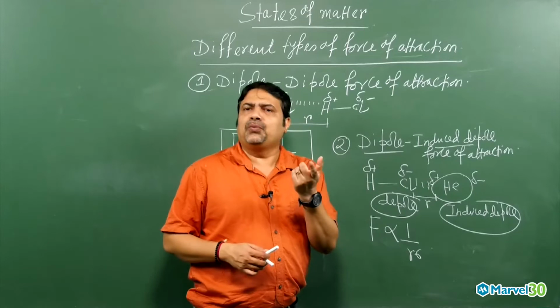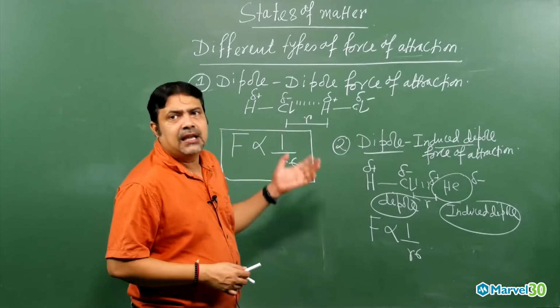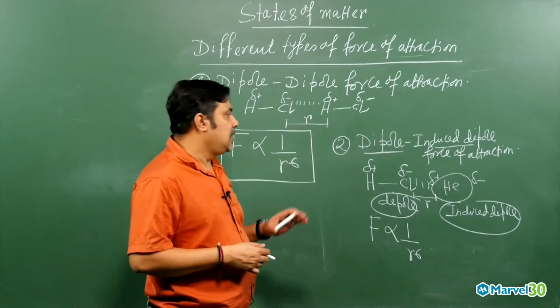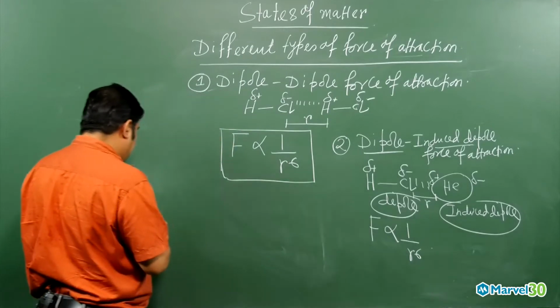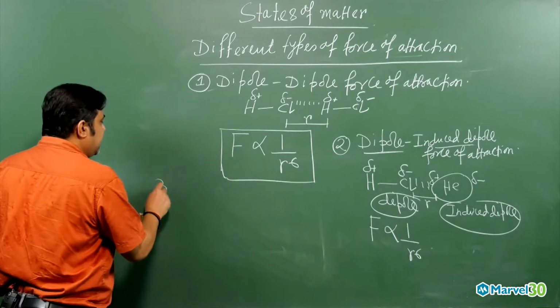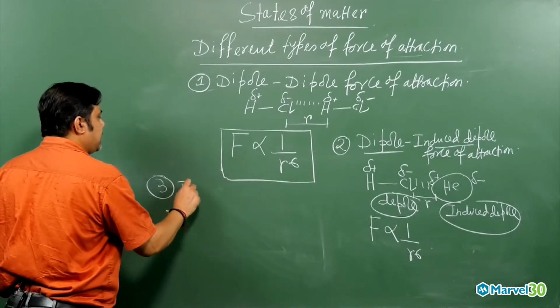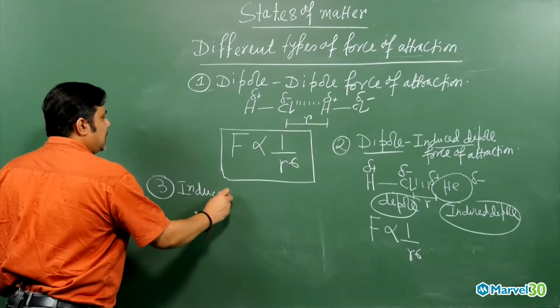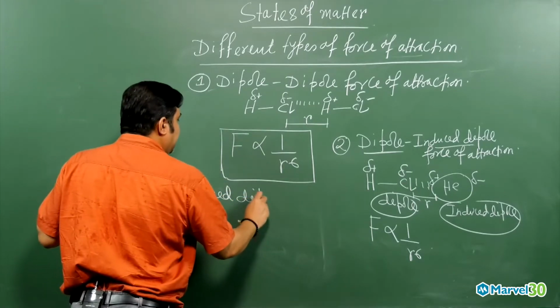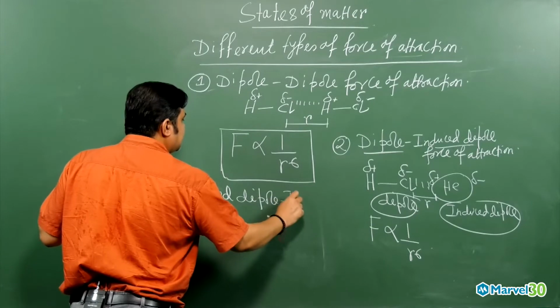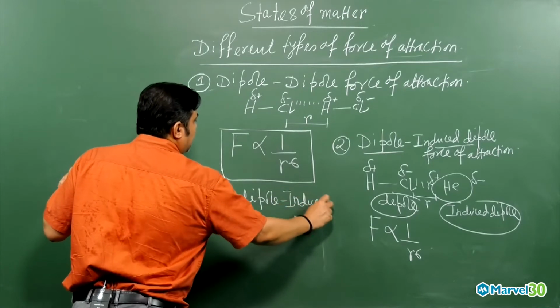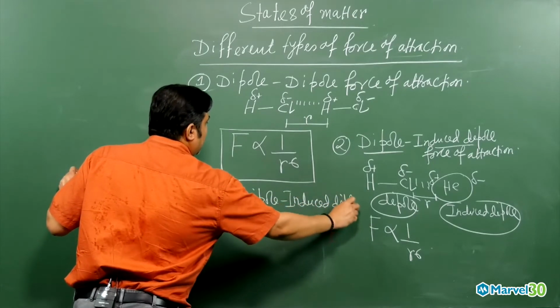That bond will be the weakest bond because it is a van der Waals force of attraction. Now you look at the next category. This is nothing but an induced dipole force of attraction. In the induced dipole force of attraction, what will happen?